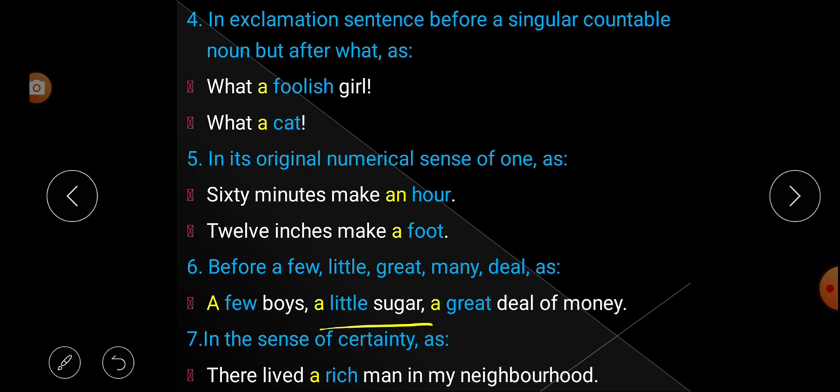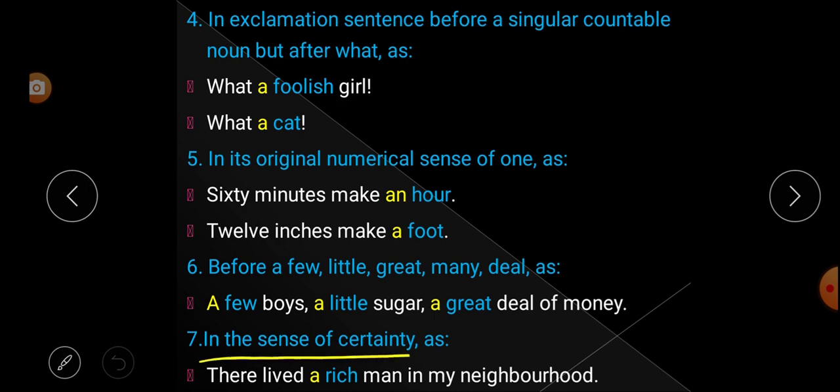Next, a little sugar: before little we have used article a. Next, a great deal of money: before great we have used article a. So, understood, rule number 6: before a few, little, great, many, deal, we can use the indefinite article.